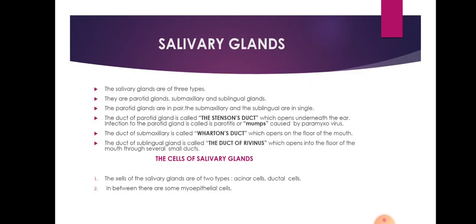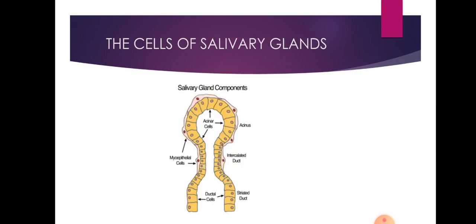Next, the components of the salivary gland, or the cells of the salivary gland. The cells of the salivary glands are of two types, the acinar cells and the ductal cells. In between there are some myoepithelial cells. So if we see the diagram, we can see the acinar cells, the ductal cells, and the myoepithelial cells.